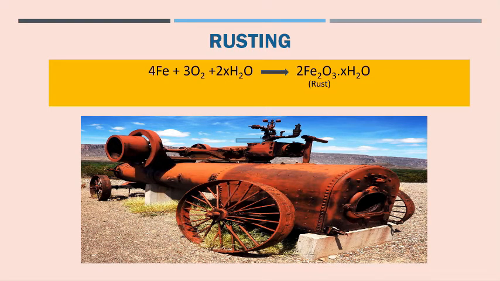When an iron object is left in damp air for a considerable time, it gets covered with a red-brown flaky substance called rust. This is called rusting of iron. During the rusting of iron, metal is oxidized by the oxygen of air in the presence of water to form hydrated ferric oxide called rust.